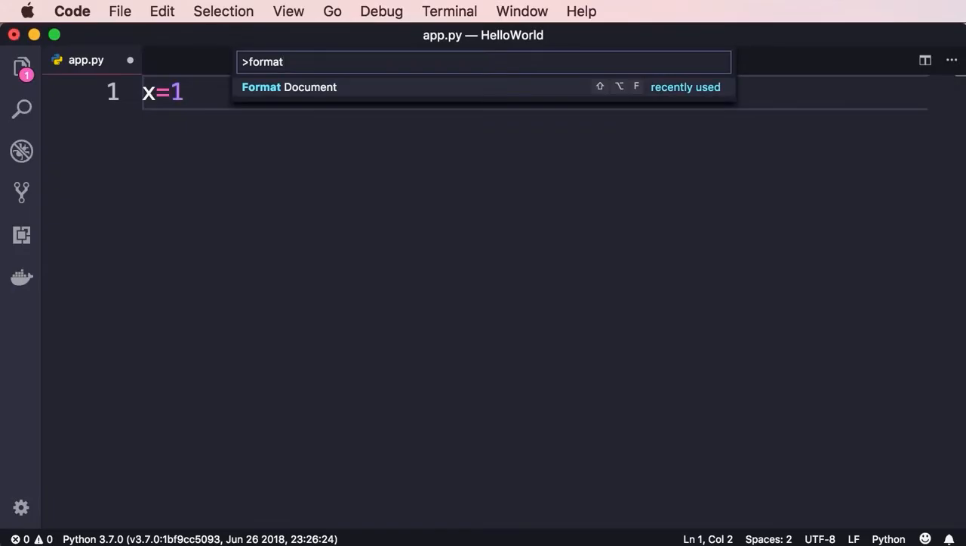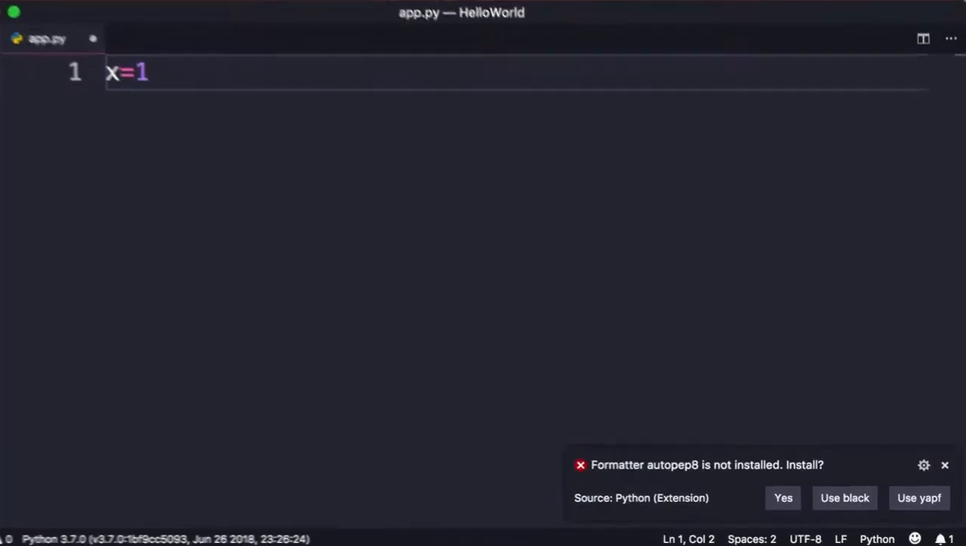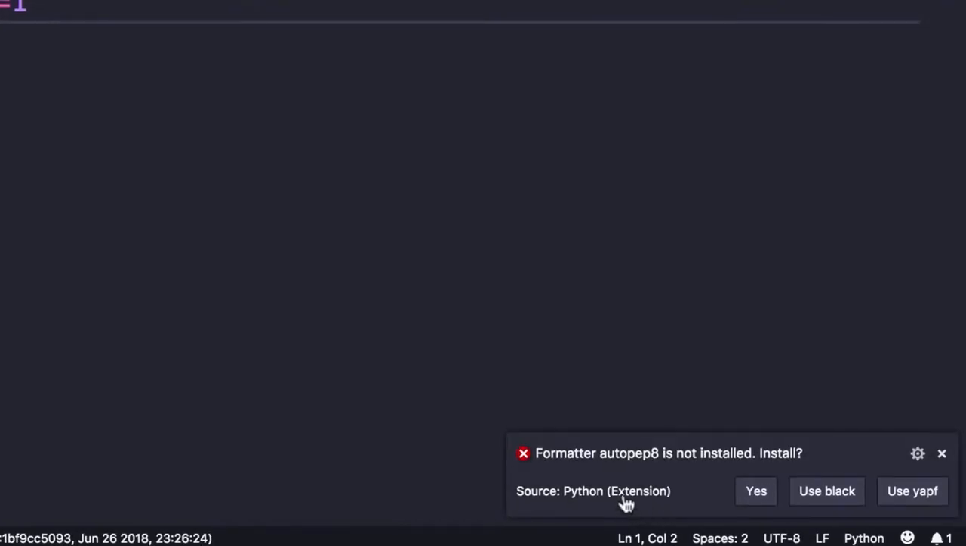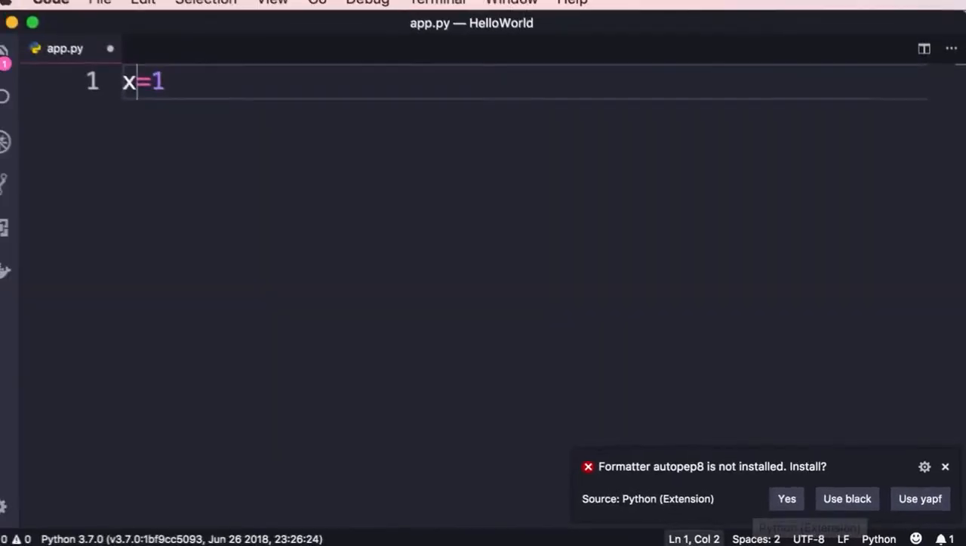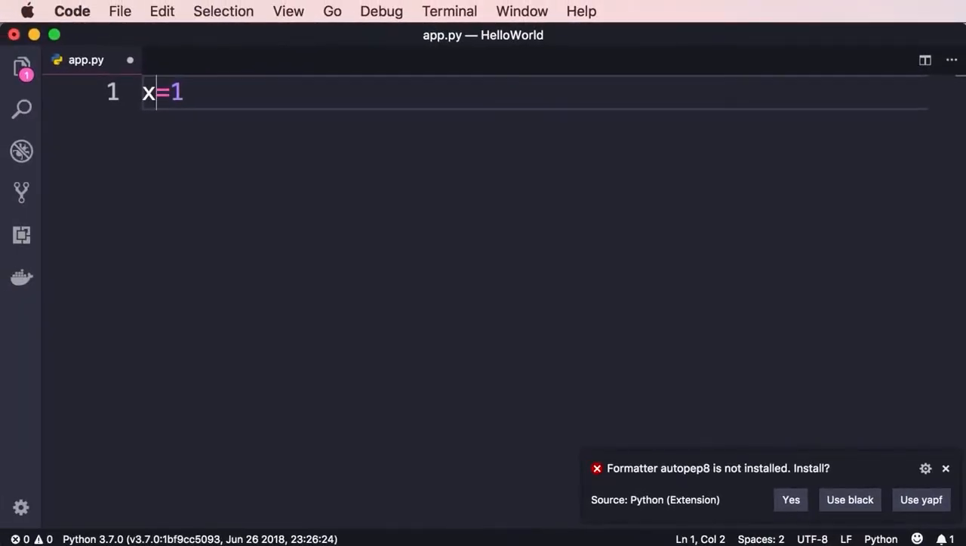The first time you execute this command, you're going to see this message here. Formatter autopep8 is not installed. There are a bunch of tools for formatting Python code. The most popular one is autopep8, and this is the tool that this Python extension we installed uses to format our code.